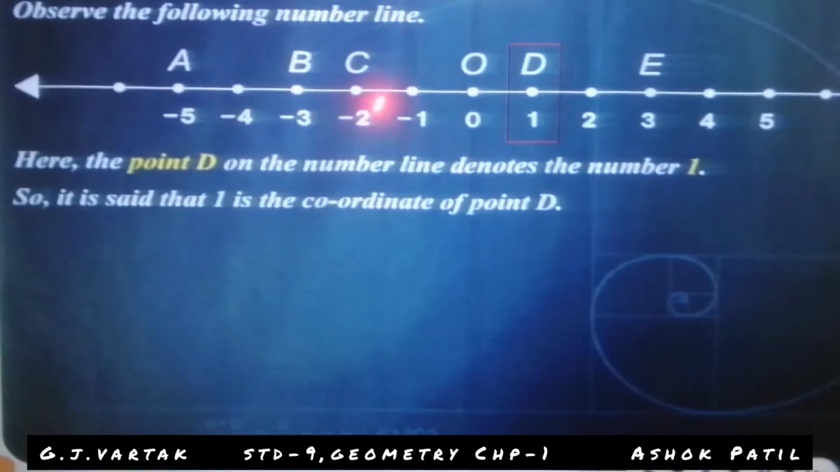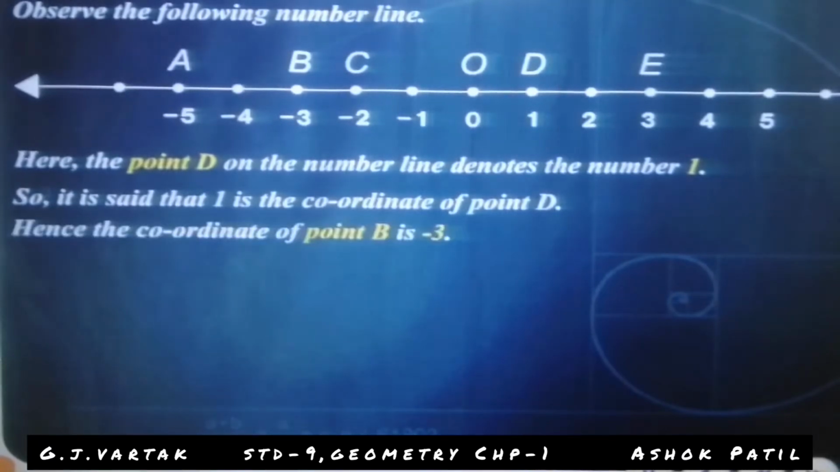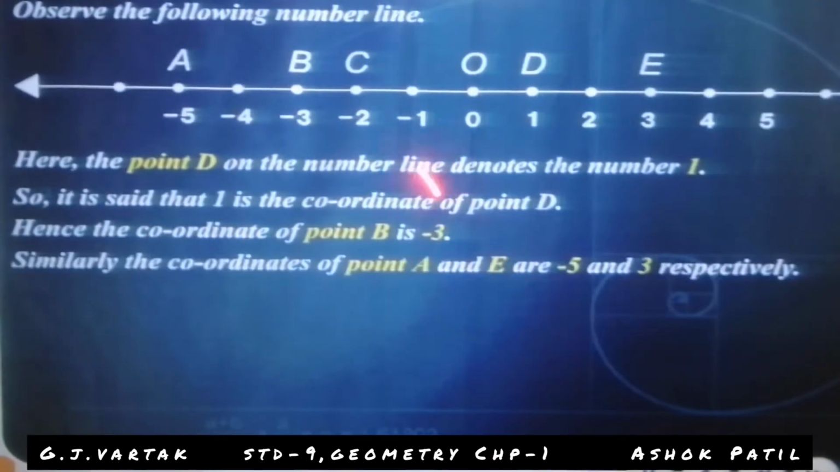Same as it is, minus 2 is the coordinate of C. Minus 3 is the coordinate of B. Minus 5 is the coordinate of A. Hence the coordinate of point B is minus 3. Similarly, the coordinates of point A and E are minus 5 and 3 respectively.